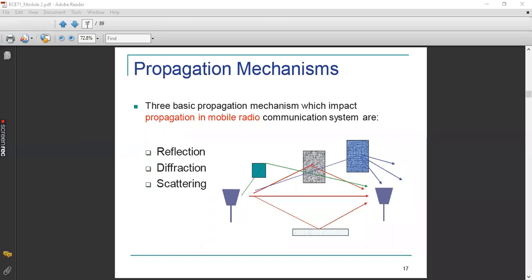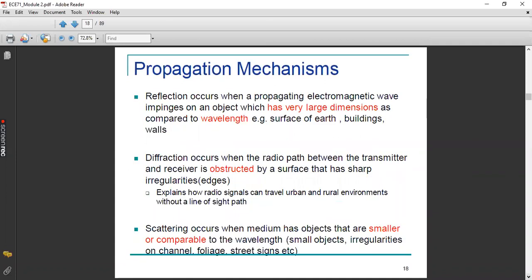First one, we will go to the reflection part. As you can see, reflection is nothing but a type of propagation mechanism of an electromagnetic wave in which this EM wave will impinge on an object. That is, after touching this particular object, it will return back to the same medium. That is what is called reflection.